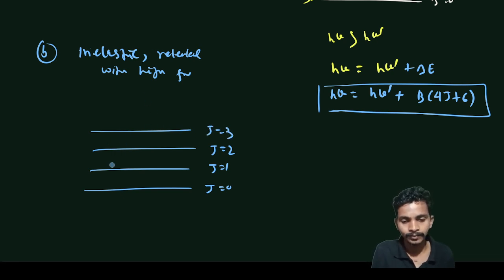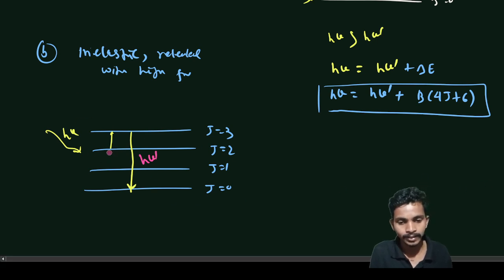So let's say we give electromagnetic radiation to here, and this energy is released to this amount of energy. This is h nu, and this is h nu dash.